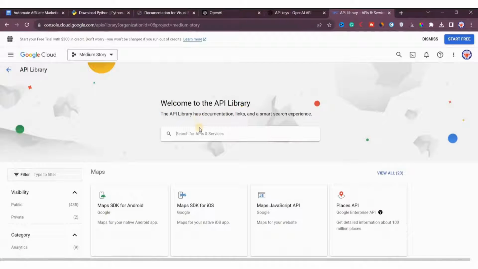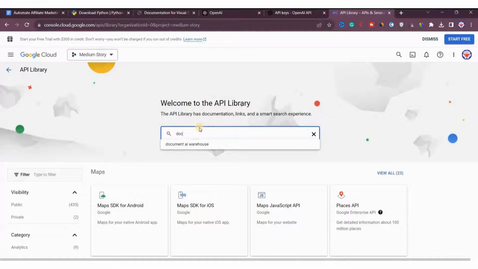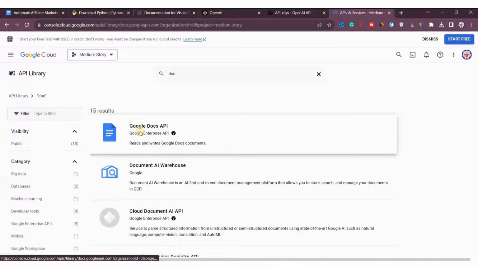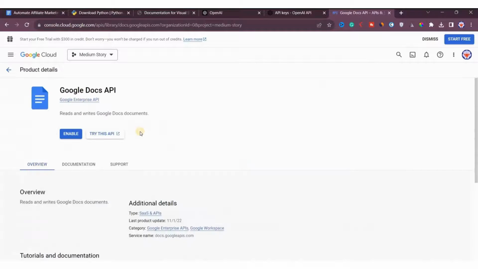If you are not able to find it, you can simply search for doc. Now you can see Google Docs API, so we'll click on it and then click on enable. Then we'll wait for a moment and see how long it takes.